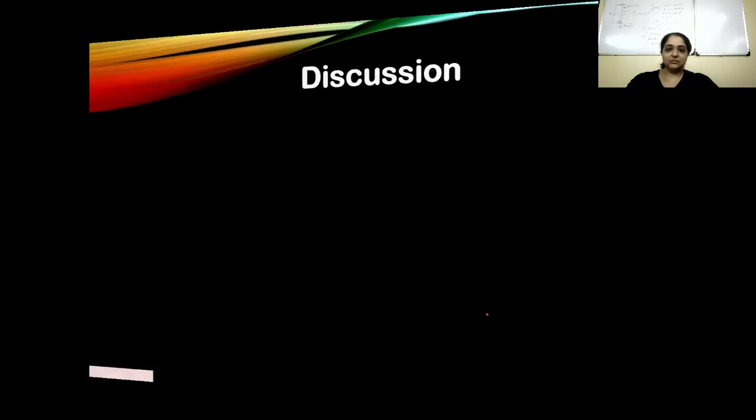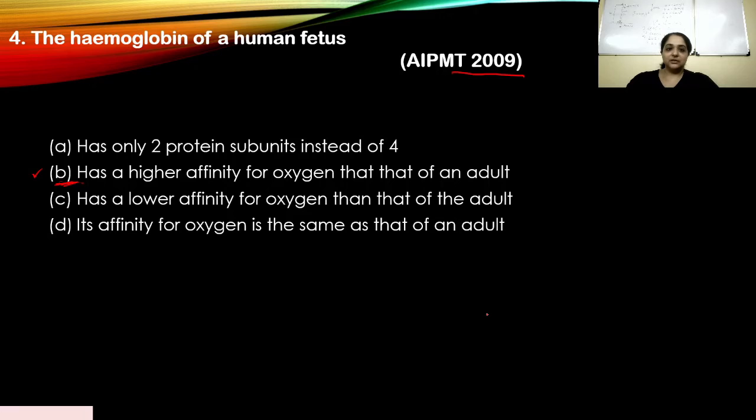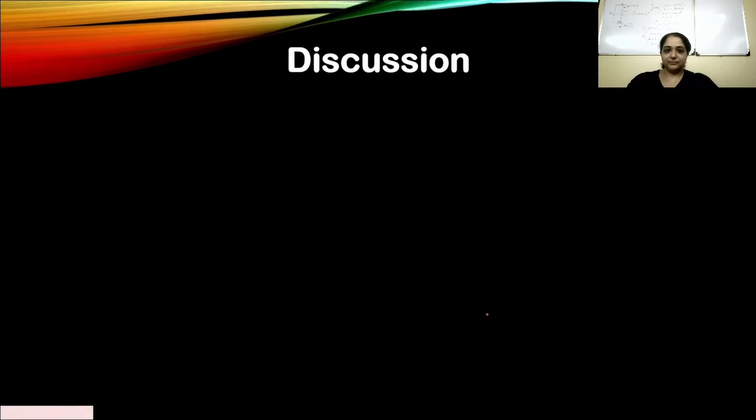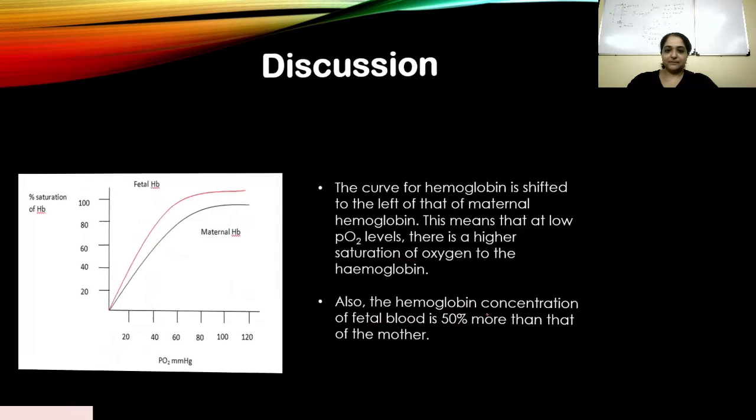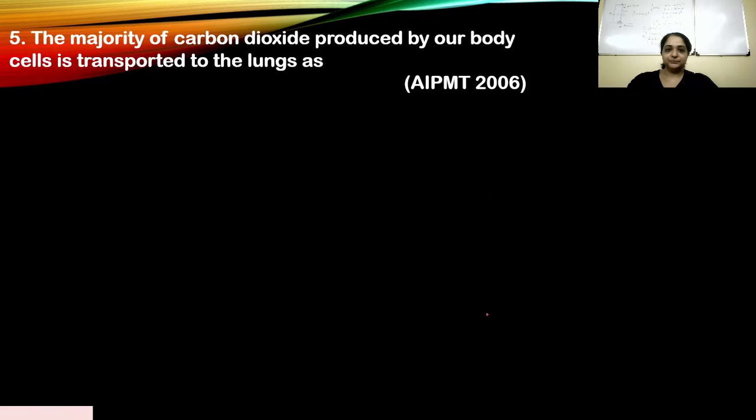What was the question that we had? That the reason why hemoglobin of the human fetus has a higher affinity for oxygen than that of an adult. Okay, so this was actually a factual based question. So if you knew how the human fetus behaves and what are the properties, you should have been able to answer this question quite easily. Okay, let's move on to the next question.